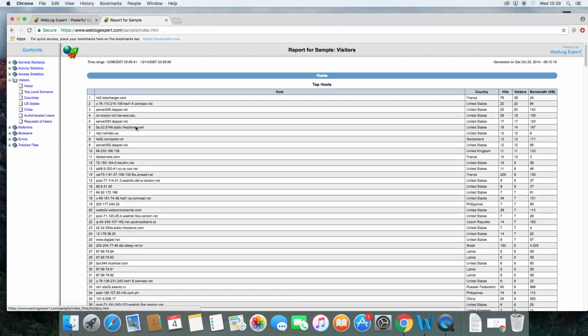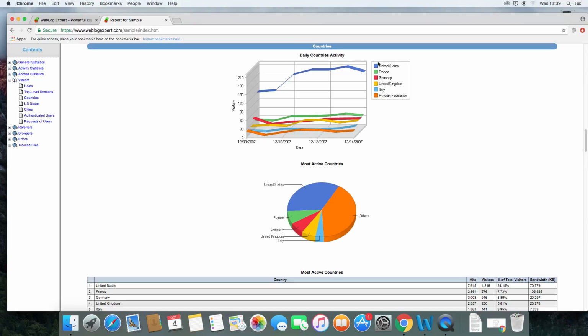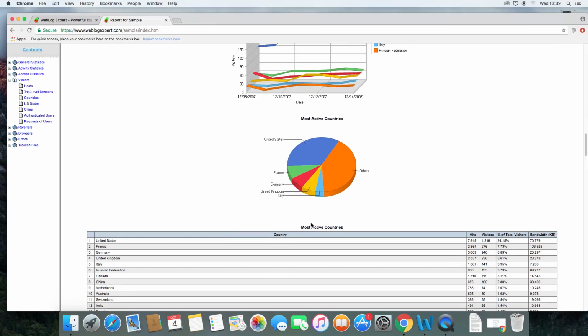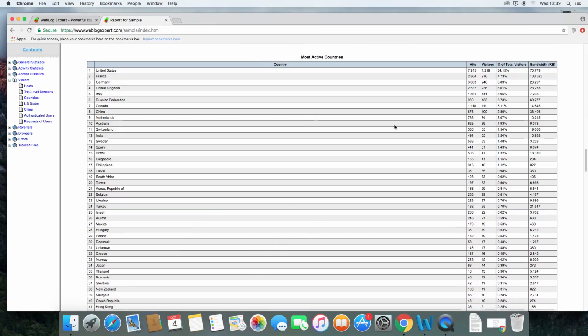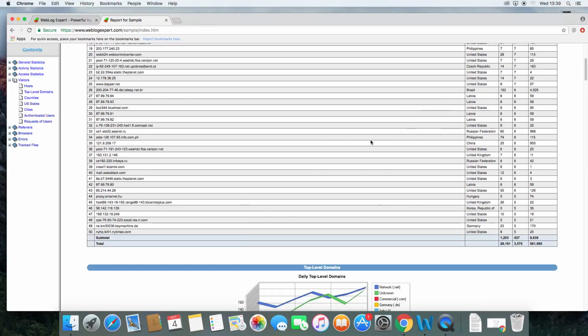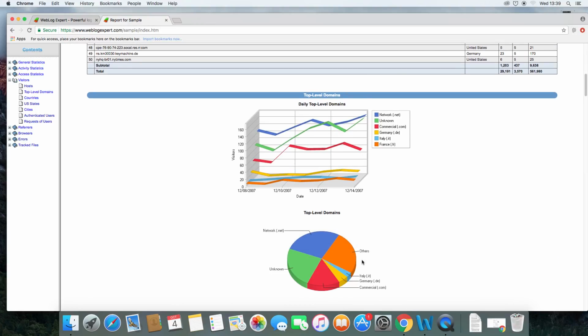So then you can see that the majority of the traffic coming to your website is from the United States, but you can see this is broken down here on the pie chart, and then this is the daily active, and this is the most active countries. Then you can see that France and Germany, and the United Kingdom also have a large section, and they've got relatively similar chart lines. And then you can see the other here, which includes loads of other countries that are listed below, will then make up a percentage of the most active countries.